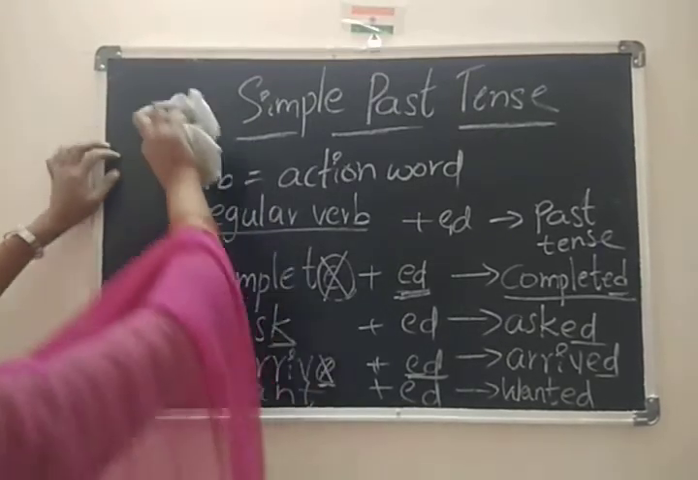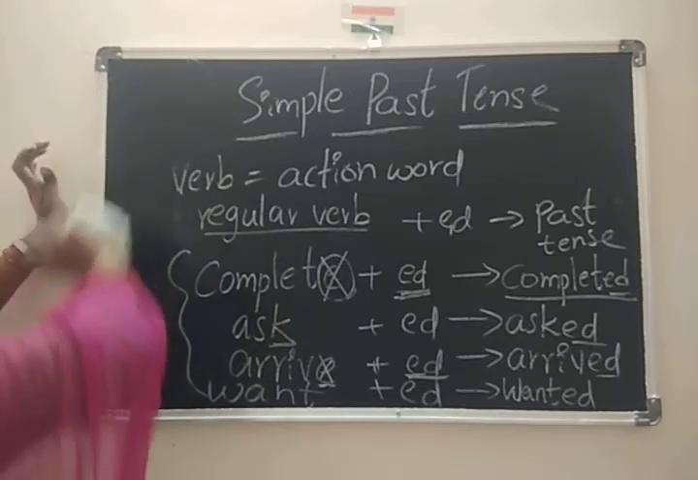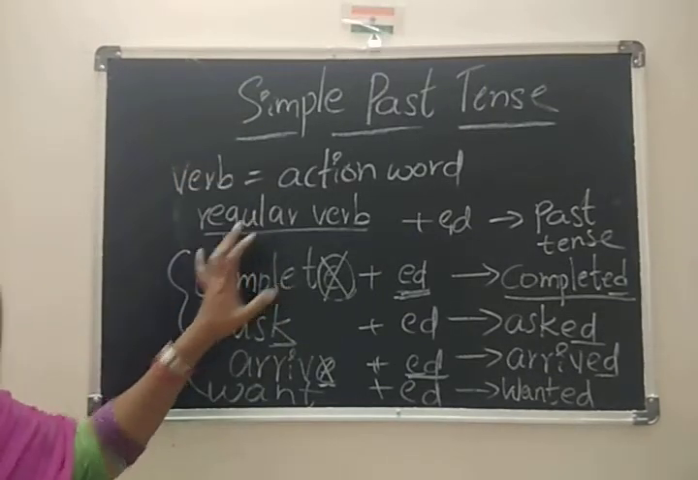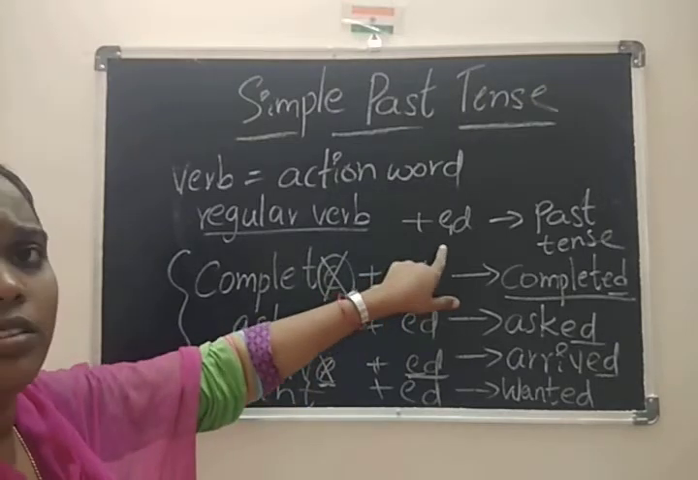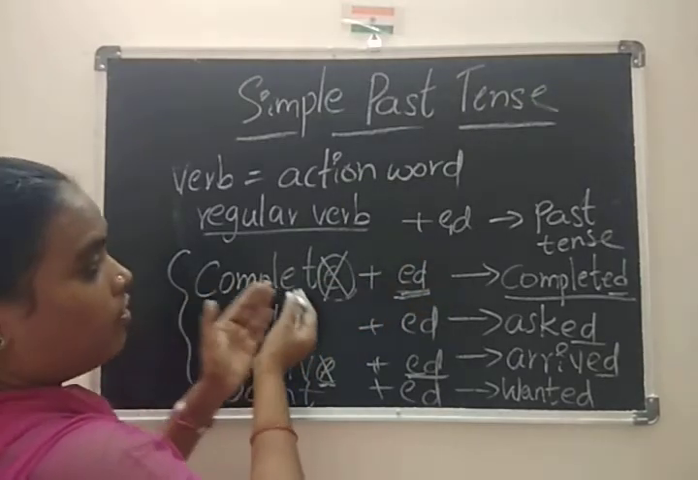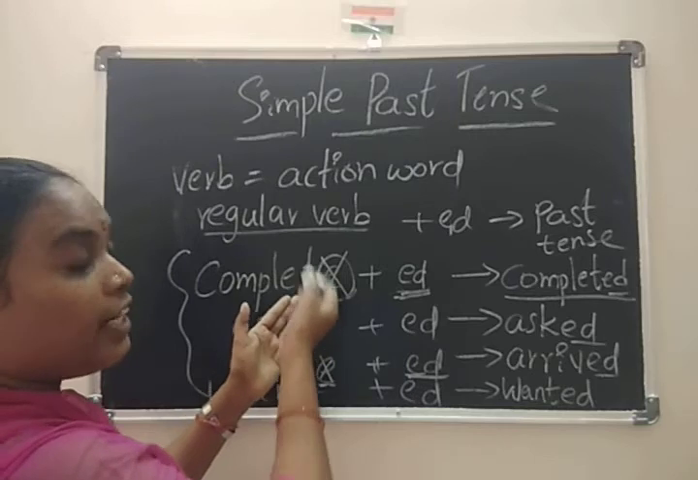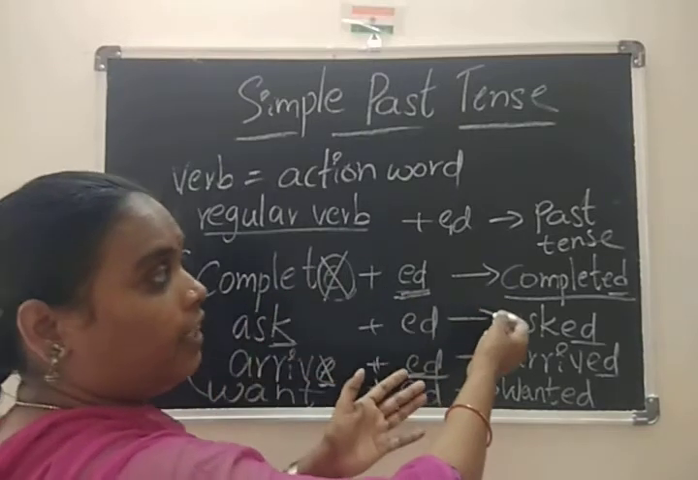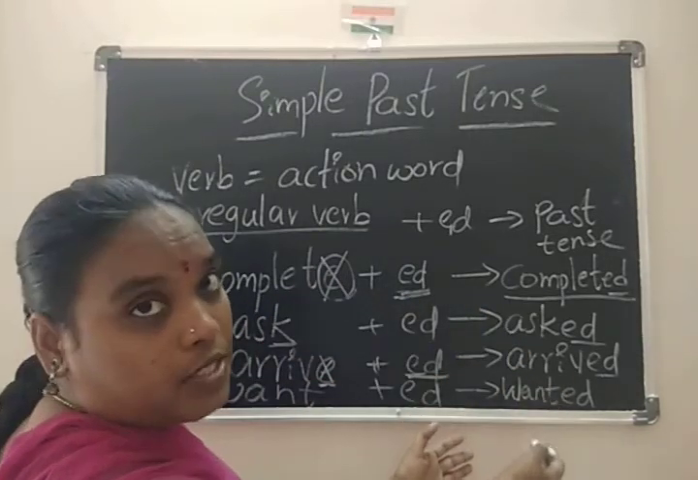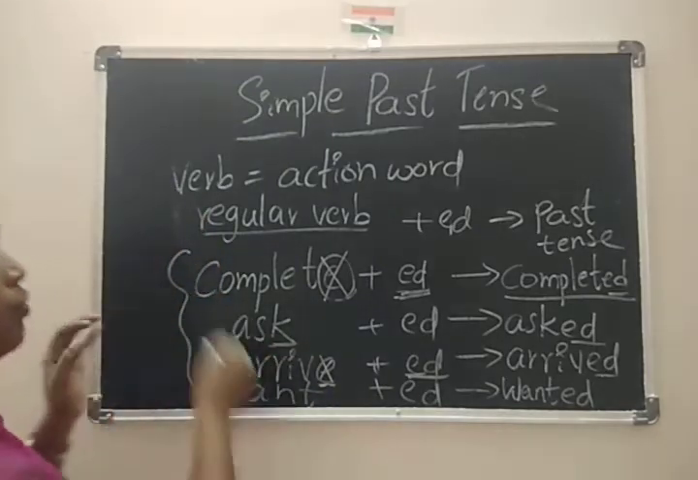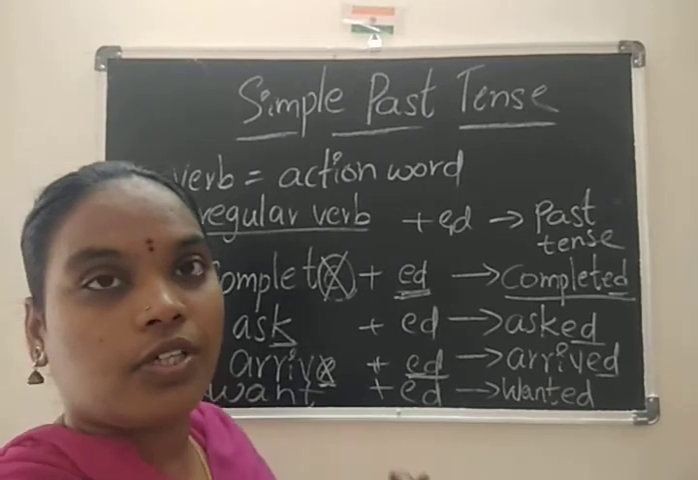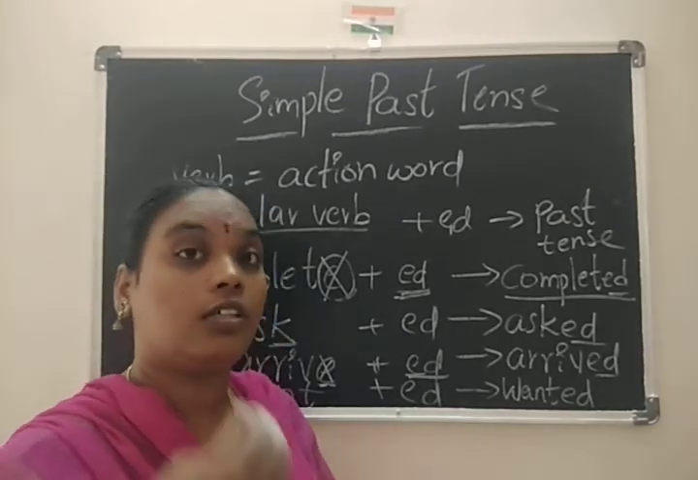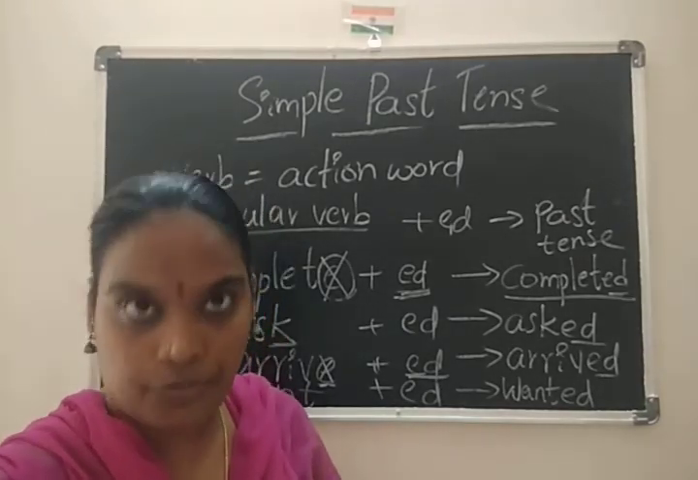First, our topic is only regarding these regular verbs. We can add ed to a regular verb, then we get the past tense verb. This is the rule for the simple past tense, children. So whenever you are reading or writing, be aware of this.